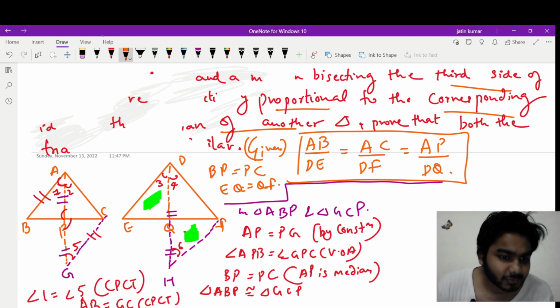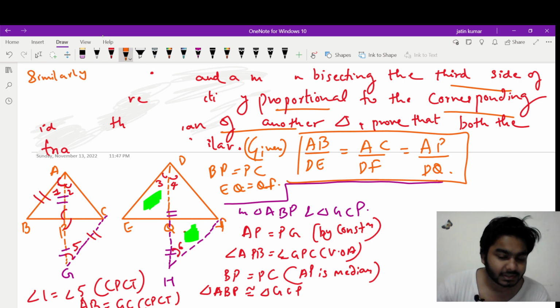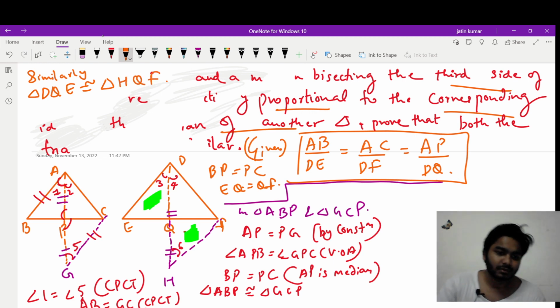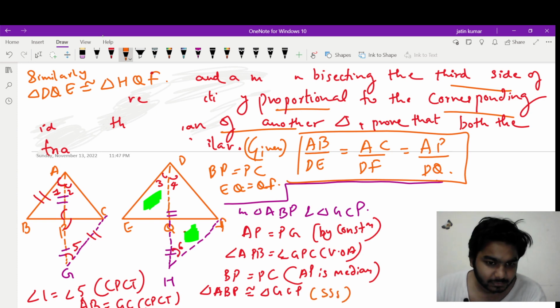Okay, AB will be equal to GC by CPCT, right? So similarly can I say that in the right triangle, triangle DQE will also be congruent to triangle HQF by the same logic, because what logic did we use? We used SAS here. Yes, we did it with SAS, right?